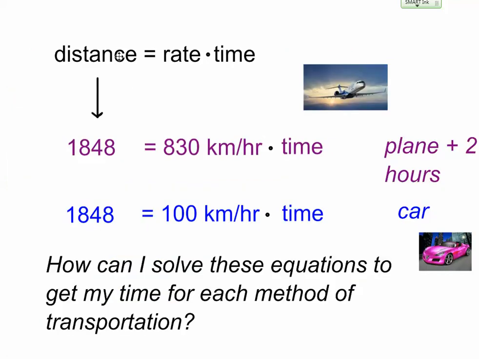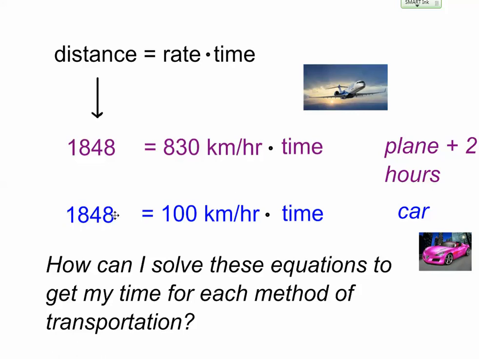So remember that your distance, which in your project says W, you can change it to D, that's fine, is always equal to your rate times your time. Remember we talked about this last week. If I'm going in my car 100 kilometers an hour and I drive for 5 hours, my distance is 5 hours times 100 kilometers each hour, so it would be 500 kilometers. In this case, though, my distance is 1,848 kilometers. My plane is flying at 830 kilometers an hour, and I want to know how long that's going to take me.